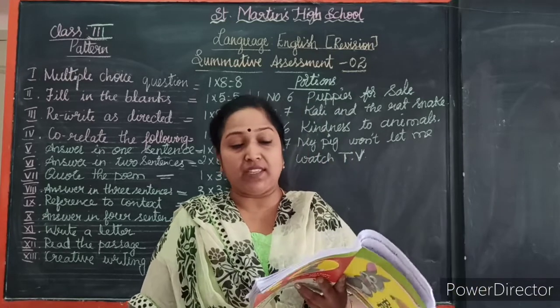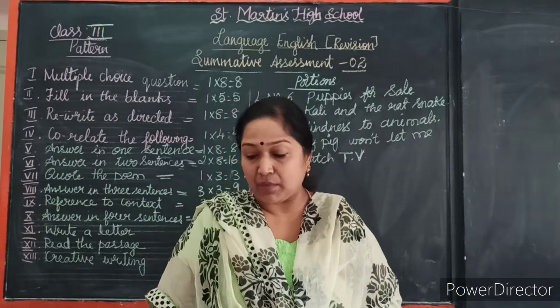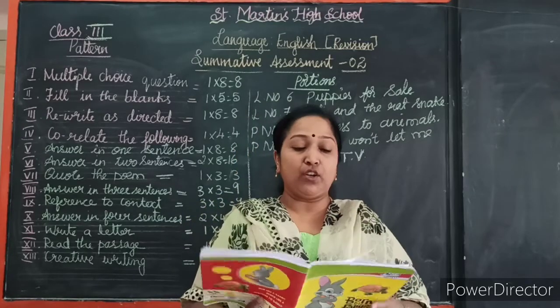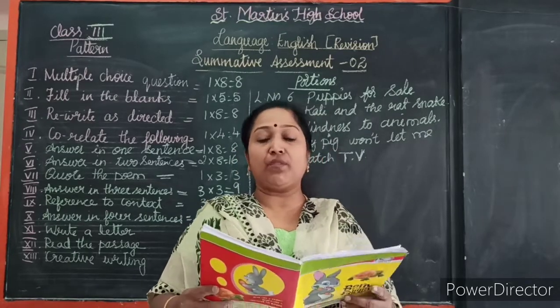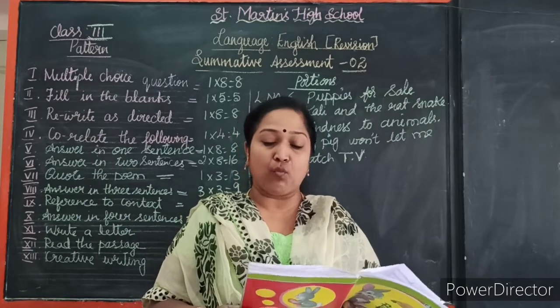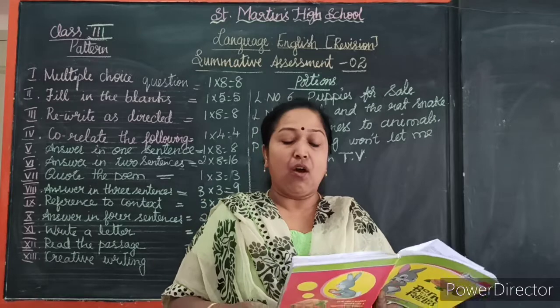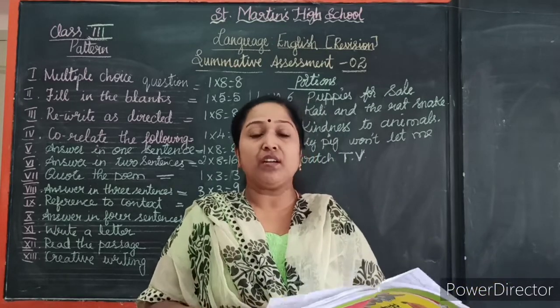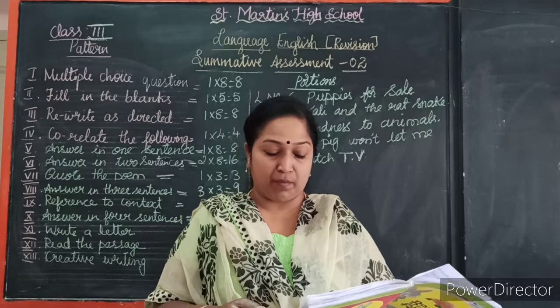I hope you have written the classwork. Yes, the puppies for sale. Lesson number 6, Puppies for Sale. First, the new words. Second, we have given meanings. Gleam means shine. Limp means walk with difficulty. Awkwardly means clumsily. Brace means clamp.